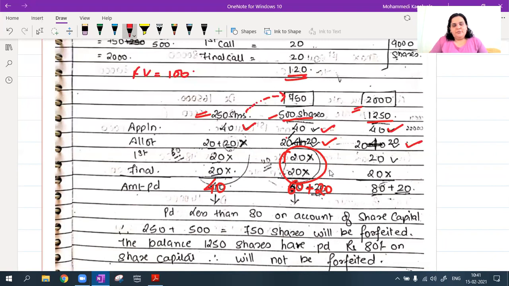Allotment stage pay also, this 40 is being paid, 20 plus 20. First call pay bhi amount is paid. Final call has a problem, it was not paid. So amount paid total will be 40 plus 20, 60 plus 20, 80. 80 plus 20 is paid. I'm writing premium separately. Why?